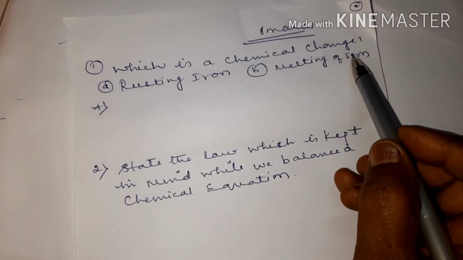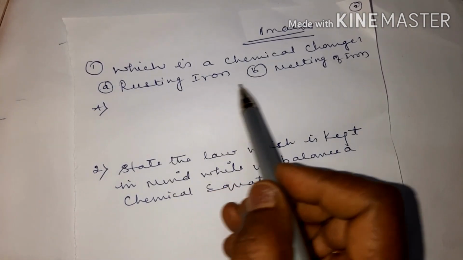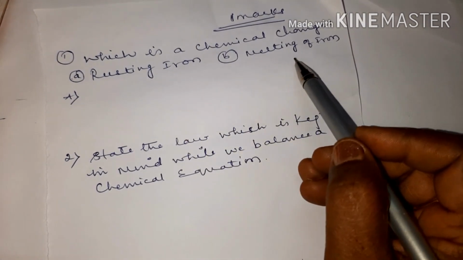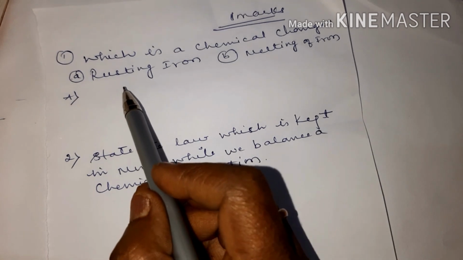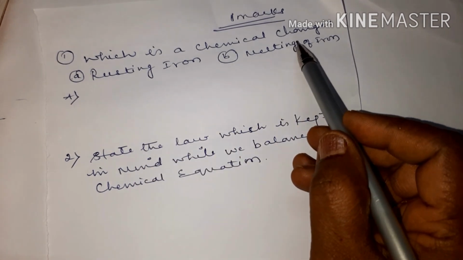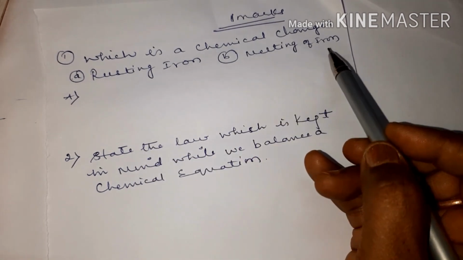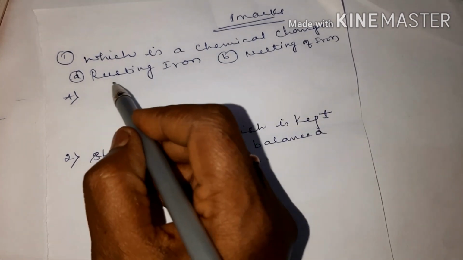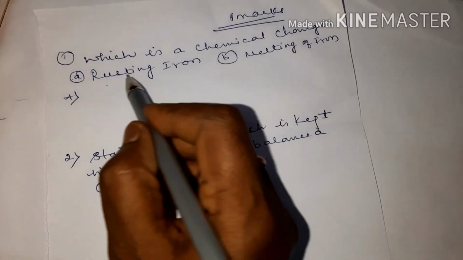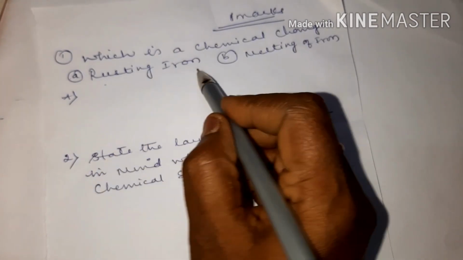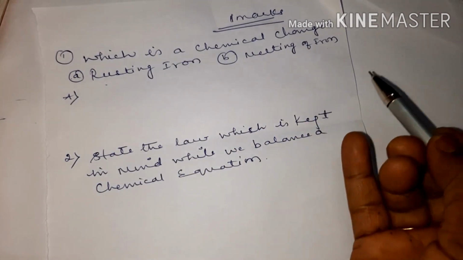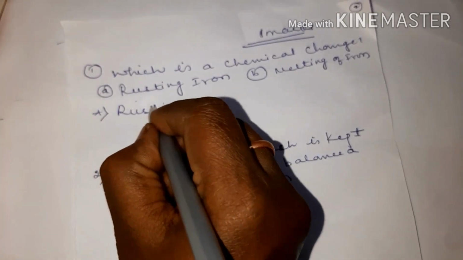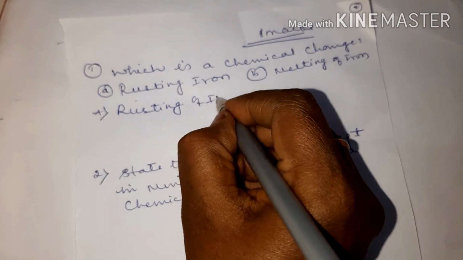Which is a chemical change? Rusting of iron or melting of iron? Children, chemical change is a change which leads to formation of a new substance, where the reactants combine to form a new substance. In rusting of iron, you get a new substance. In melting of iron, you get the same substance. So the answer is rusting of iron. You have to write rusting of iron.